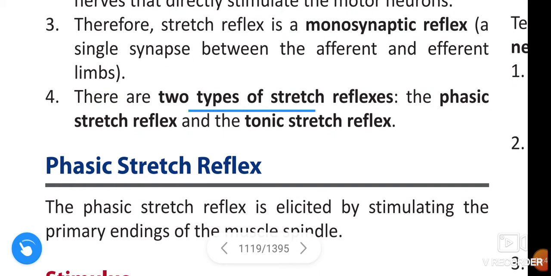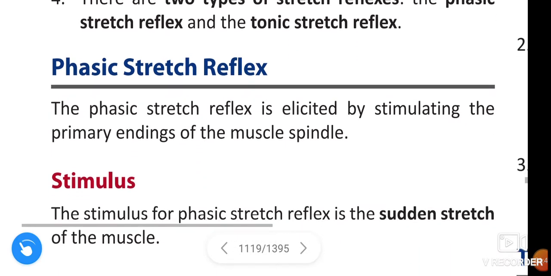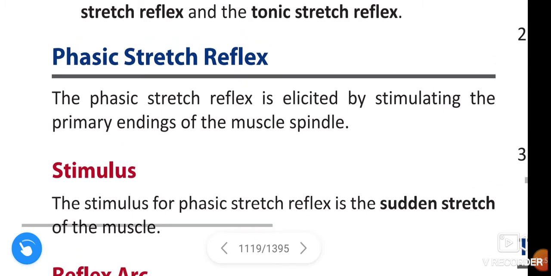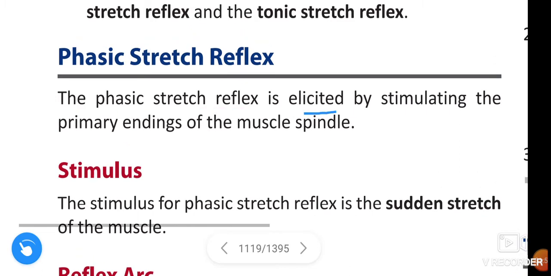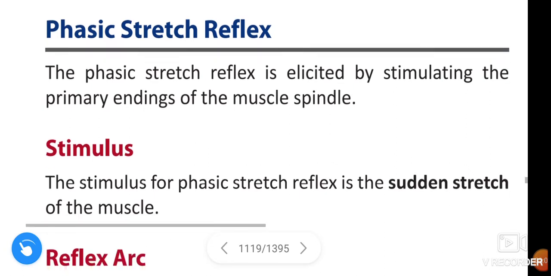There are two types of stretch reflexes: phasic stretch reflex and tonic stretch reflex. First, phasic stretch reflex. The phasic stretch reflex is elicited by stimulating the primary endings of the muscle spindle.